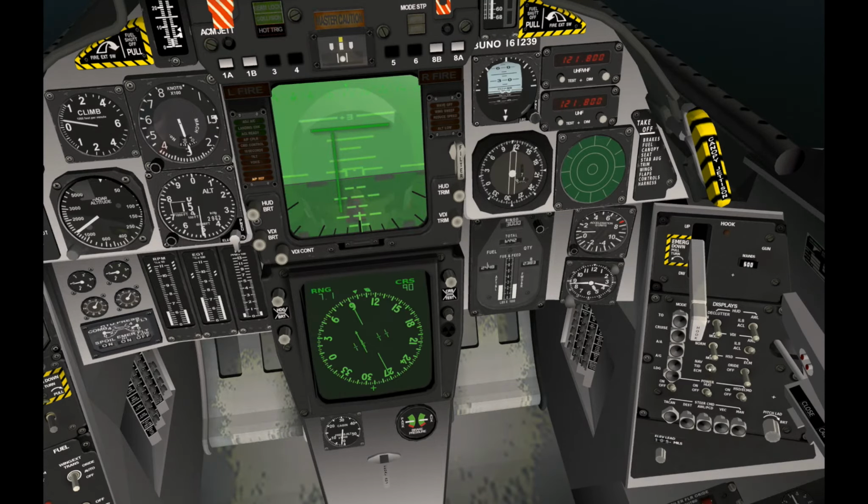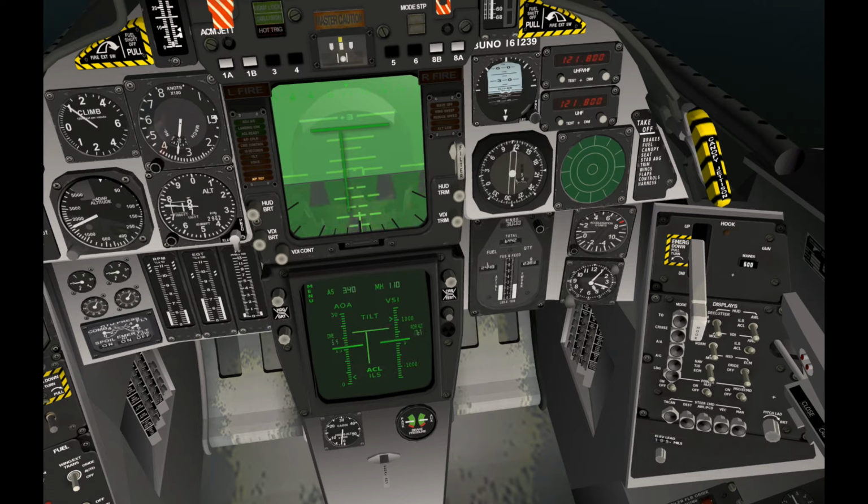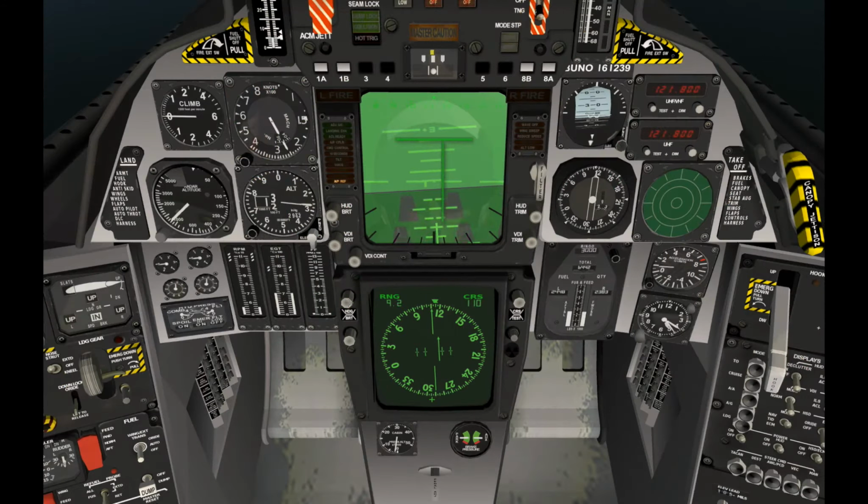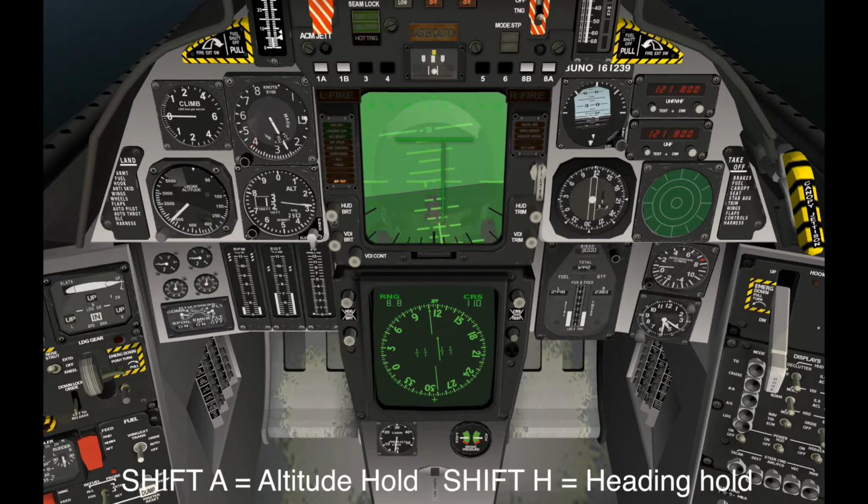Another cockpit option is to select the HSD to the navigation page. You can set your course to the final bearing and adjust the autopilot heading mode. Or you can choose the AWL page, which will give you needles, AOA, and VSI. Normally the RIO would use this to back you up. Final approach course will be at 1,200 feet and 250 knots. Set altitude hold and heading hold if you desire. Then dirty up.